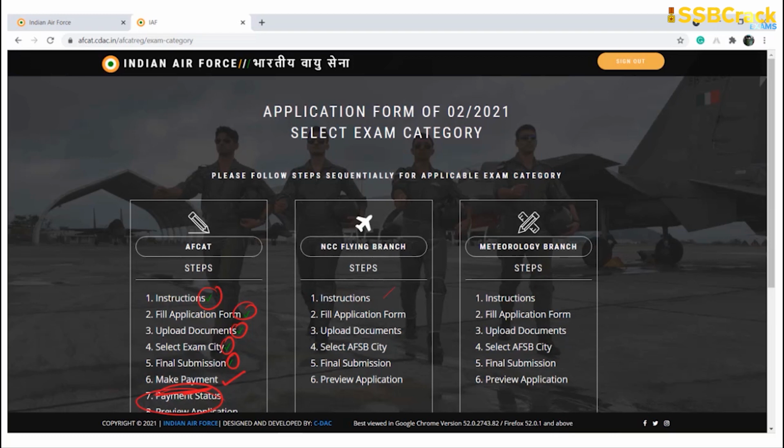But for the NCC flying branch, NCC candidates do not have to make any payment. It is directly applicable for them. So in case you are an NCC Air Wing candidate and you possess the NCC Air Wing C certificate, then you apply for that. Even in the same format, meteorology branch people can also directly apply. They have their own level of understanding. Once you understand how to apply for AFCAT, it is very simple to apply for the meteorological branch.